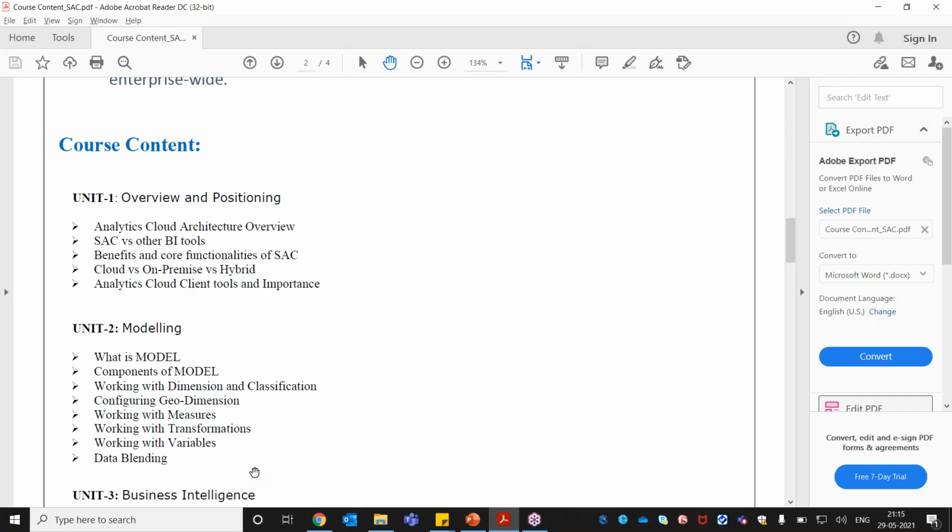So we are going to explore the features which are available as part of SAP Analytics Cloud, the features currently available in the system. All those features we are going to explore here.